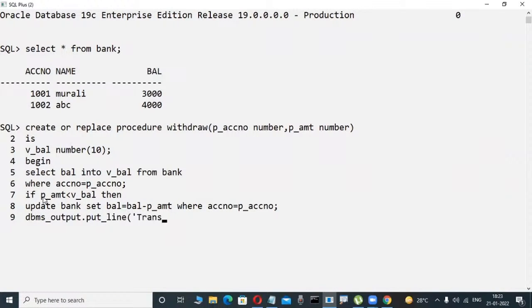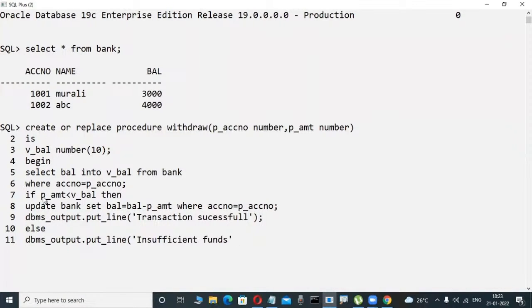Transaction successful. Don't worry about this one, just observe it here. Else, simple coding. And now check it out here: else, insufficient funds. Okay, some coding is there. This is not difficult coding, take it easy.